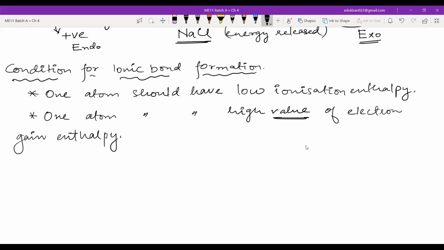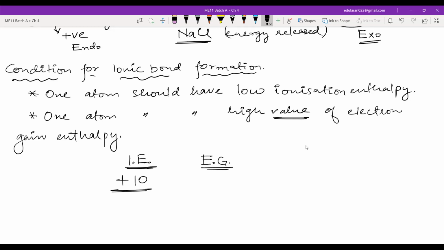Now, whenever these two combine, for example, let us suppose, this is just an example. Suppose you have to give plus 10 units of ionization enthalpy. This is the change in ionization enthalpy. And for electron gain enthalpy, please don't write this, just listen.